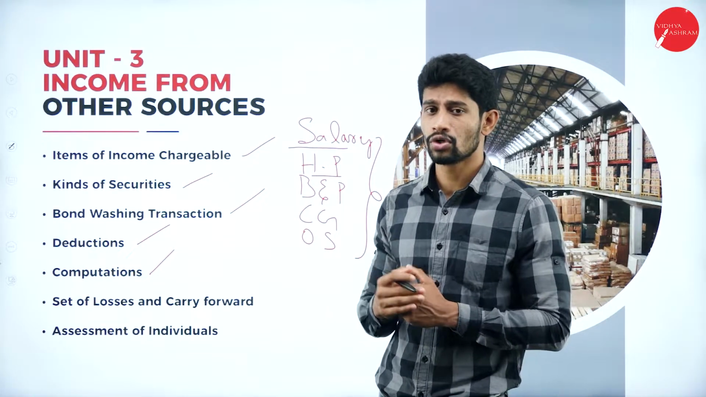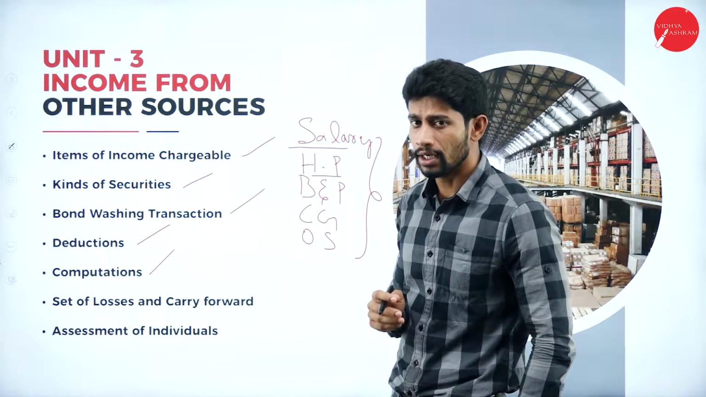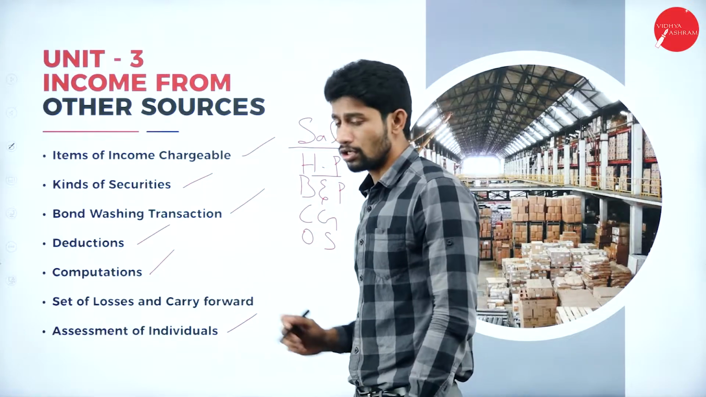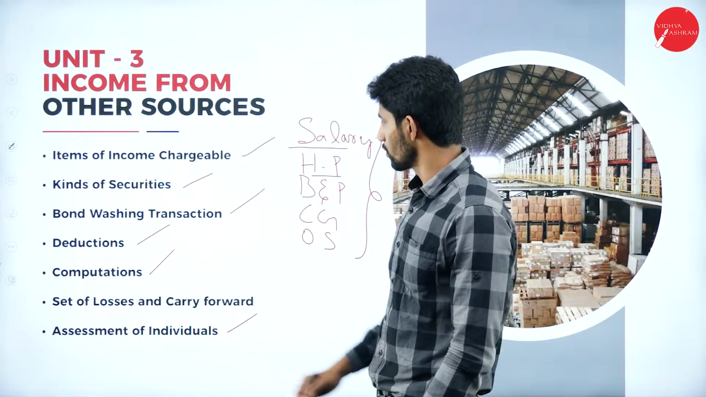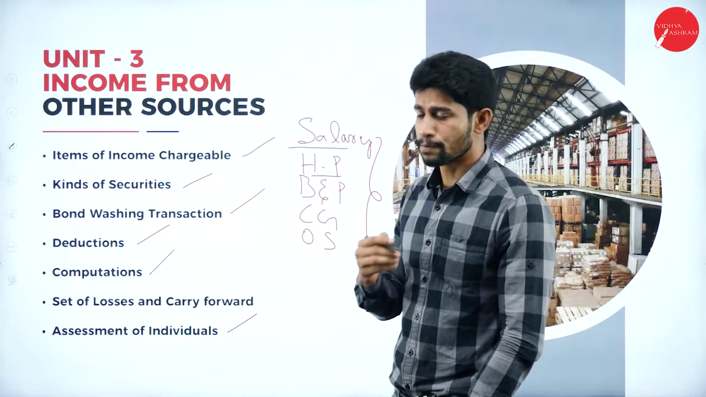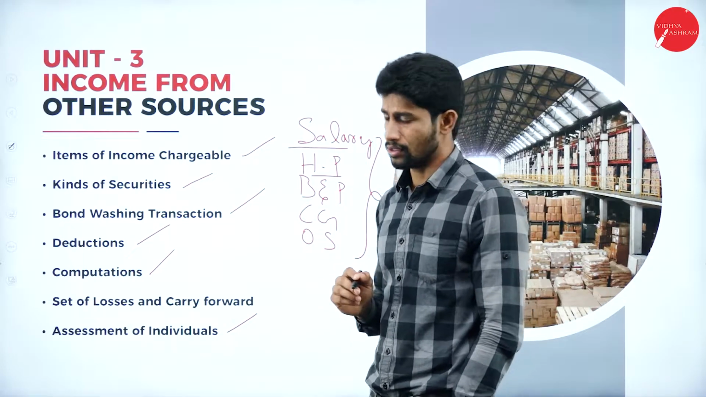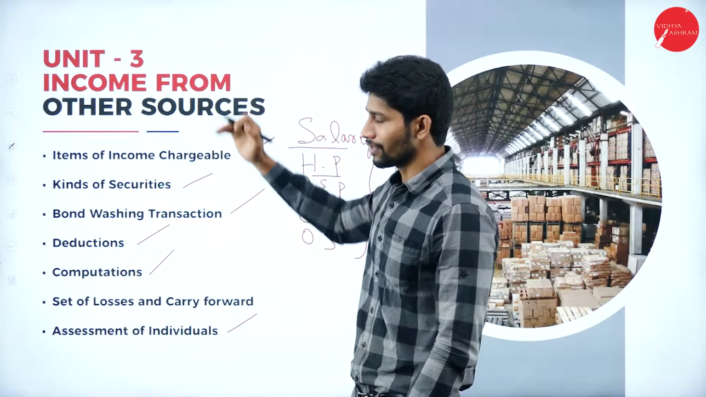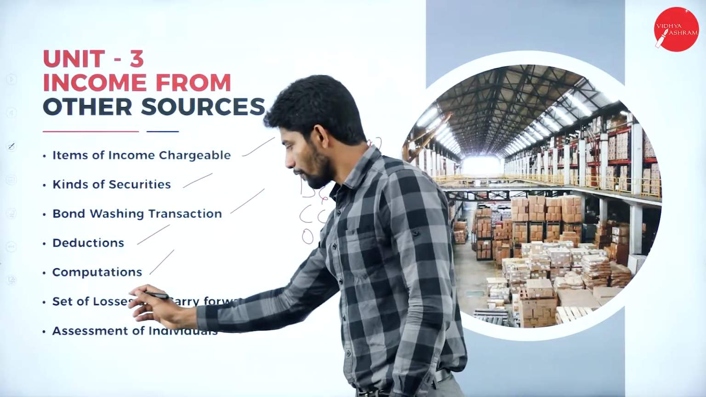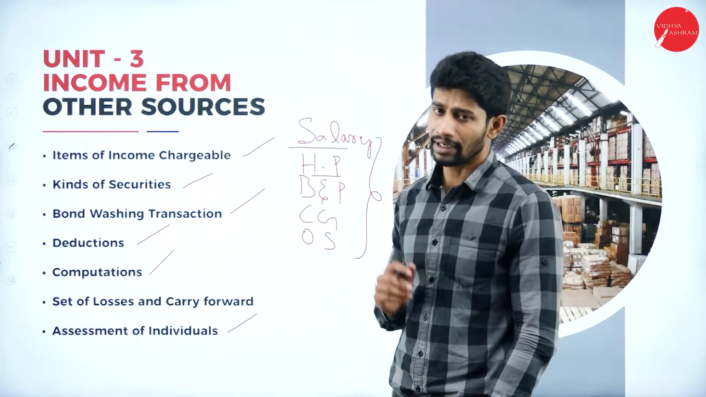So, how to compute the total income, how to assess the individual total income, about that we are going to learn under unit number 3, that is assessment of individual. In this concept, we are going to learn about all these varieties of concepts, that is income from salary, house property, business and profession, capital gain, and other sources. So, unit 3 mainly deals with income from other sources, and it also adds a few topics, that is set off losses and carry forward, and also assessment of individuals.